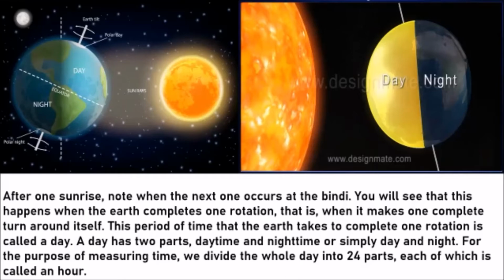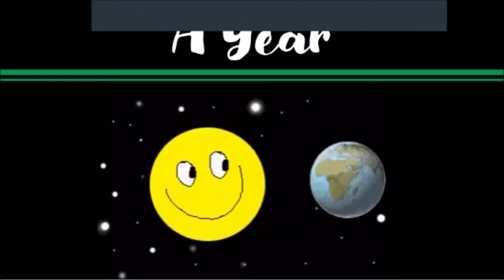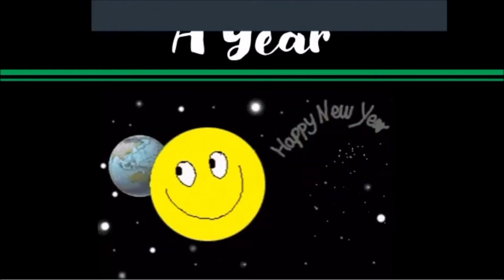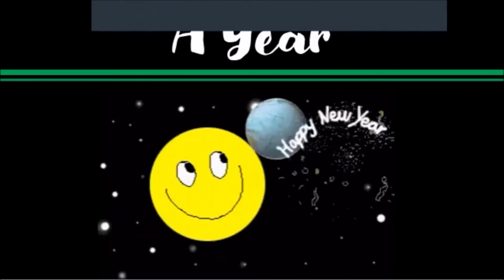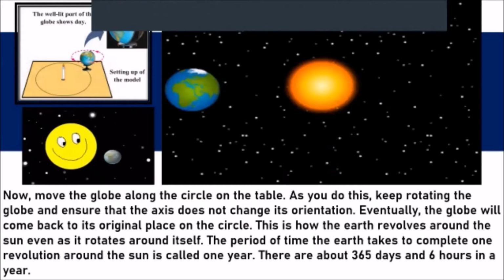For the purpose of measuring time, we divide the whole day into 24 parts, each of which is called an hour. And so we can say that when the earth completes one rotation around itself, it completes one day. It completes 24 hours. That is equal to one day. Clear? Now, what about a year? What is a year? Now, with this year comes the second motion of the earth, and that's revolution.